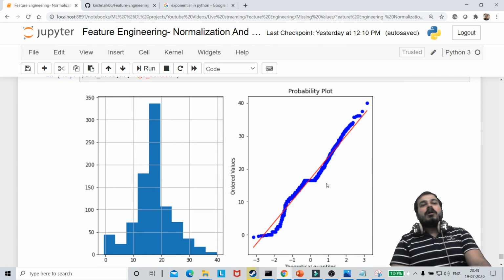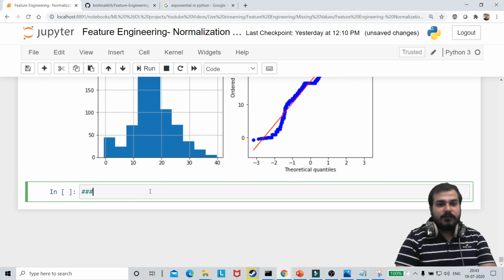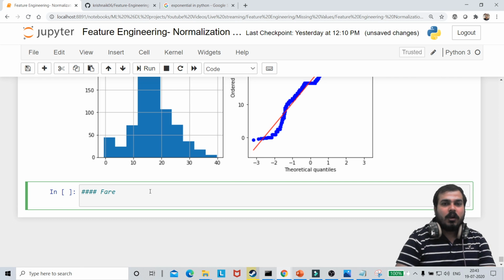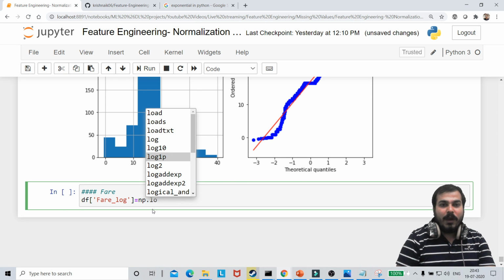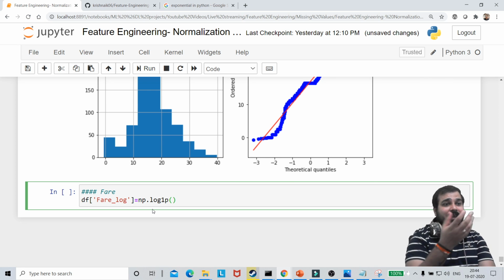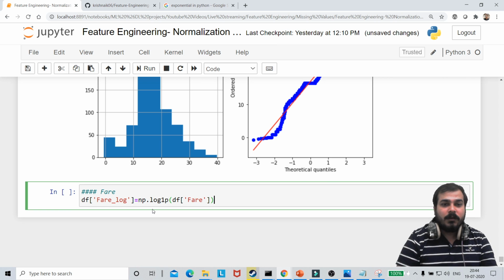Use log1p for fare. Yes, let's try. Okay, now I'm just going to do it for fare transformation. Now in fare, the first case is logarithmic. In logarithmic, what I'll do is that I'll write df of fare_log. And here I will basically use np.log1p. So log1p is also there, which someone has said. Thank you for that. And if I write df of fare, I will probably be able to get this.